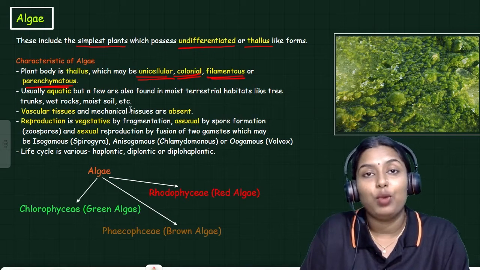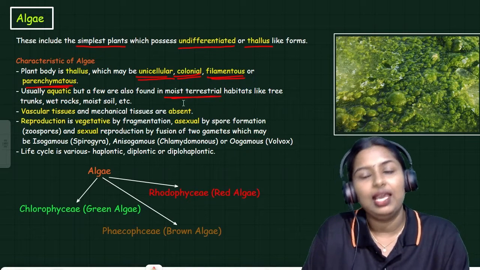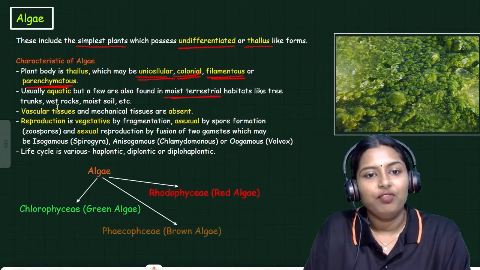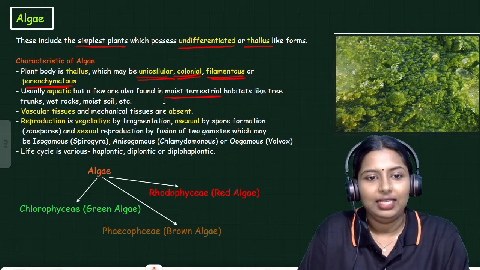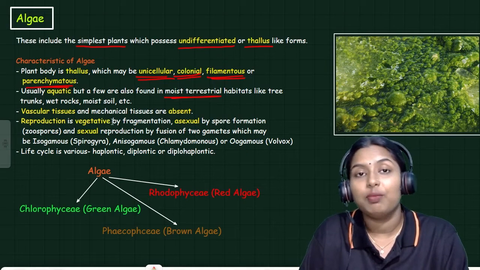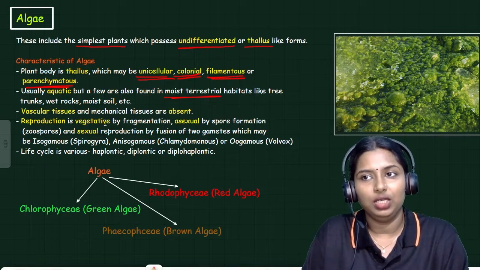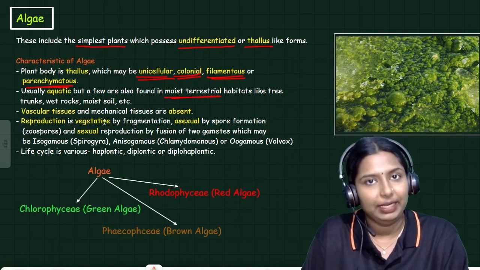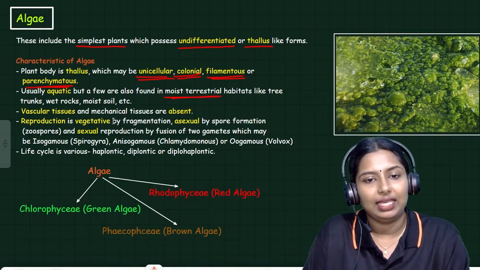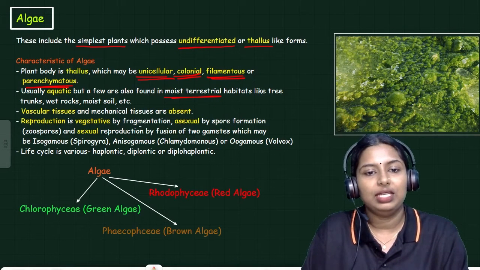Usually, algae is aquatic. It can be seen in water. Sometimes it is present in moist terrestrial habitats like tree trunk, wet rock, moist soil, etc. Clear? Algae don't have any vascular or mechanical tissue. What do you mean by vascular tissue? Vascular tissues are the tissues present in higher plants for conduction of water and food materials. That is not present in algae, and mechanical tissues like sclerenchyma and collenchyma are also not present in algae.